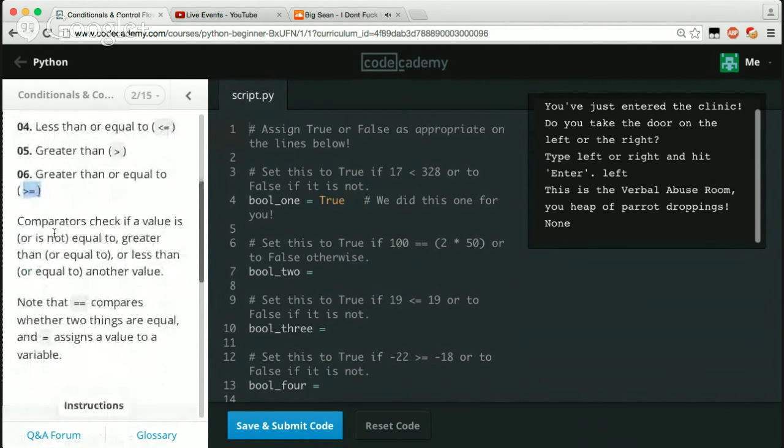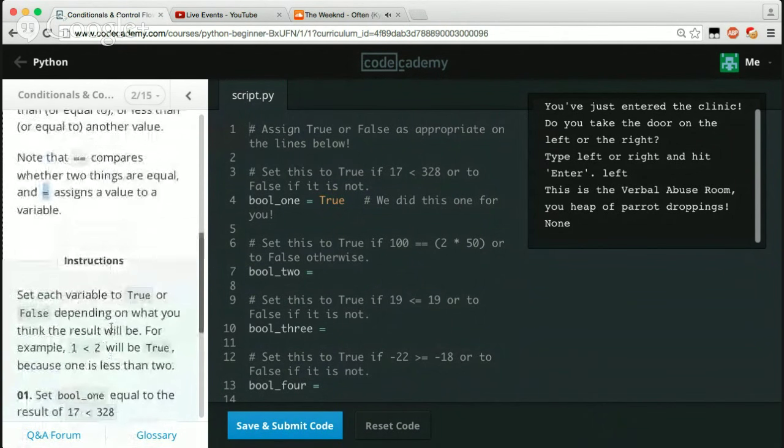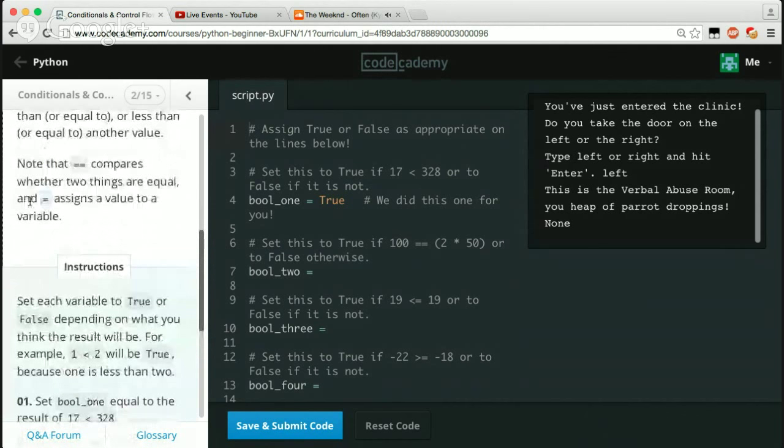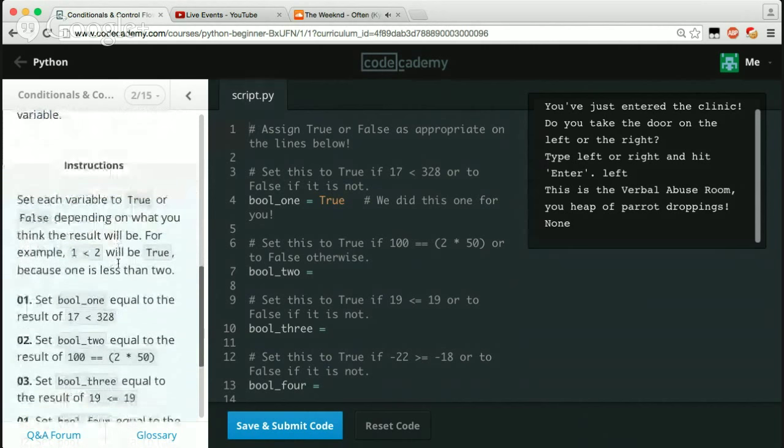Comparators check if the value is or is not equal to, greater than, or equal to, or less than, or equal to another value. Note that the equal to compares whether 2 things are equal, and the one equal sign assigns a value to a variable. Keep that in mind. If you use one equal sign, you're assigning something. Okay, you're not checking it. If you're using 2, that's whenever you're saying, hey, does variable A equal variable B? But if you just say variable A equals variable B, it's going to assign whatever variable B is to variable A. Okay, hopefully everyone followed that.